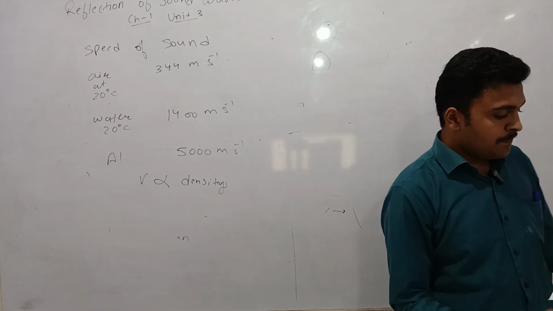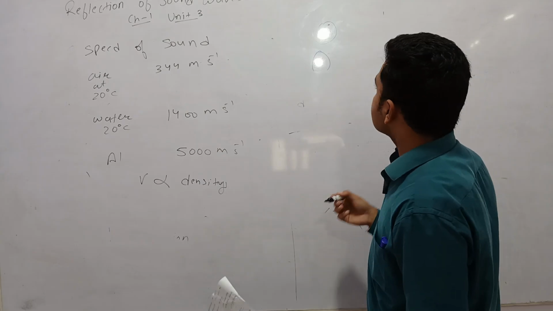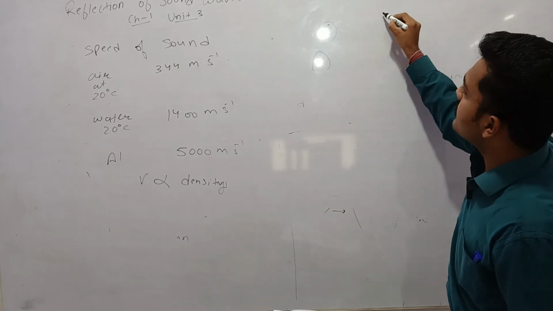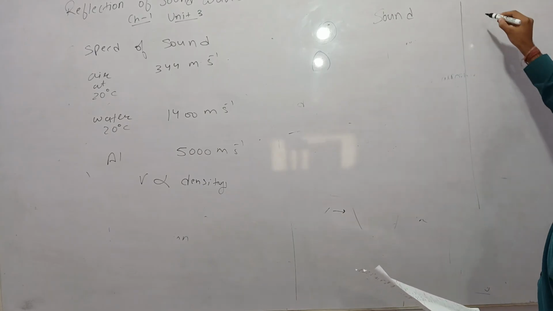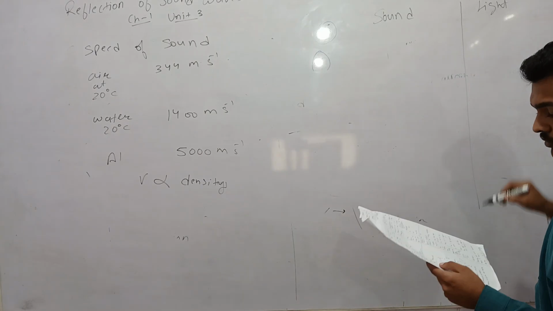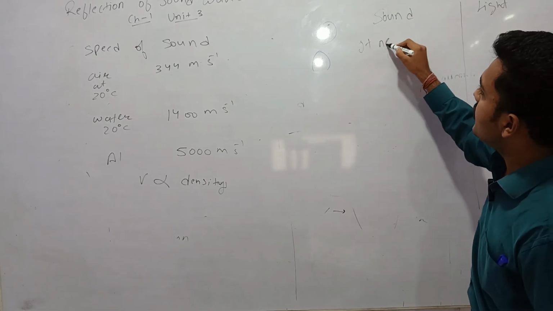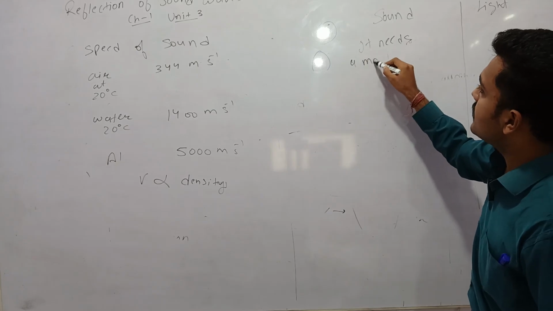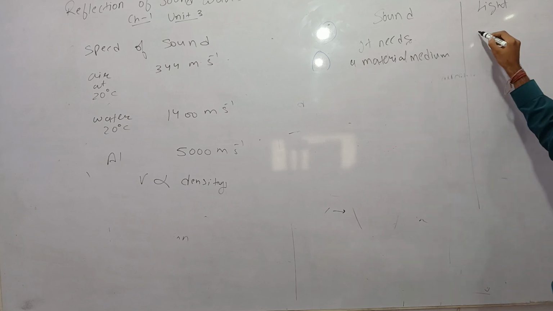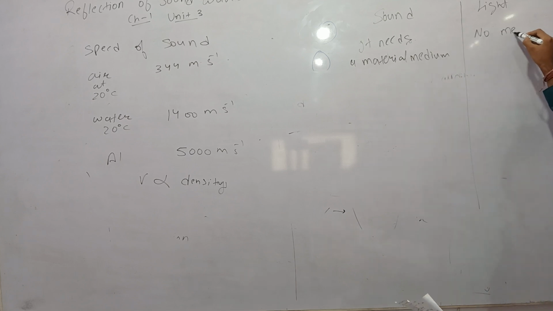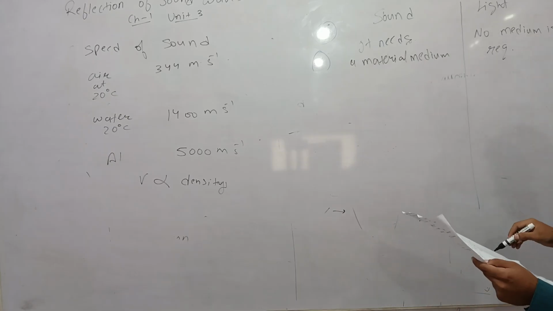Next we will study the difference between sound and light. So here are certain differences. First, sound needs a medium, a material medium, while no medium is needed for light. No medium is required for propagation of light.